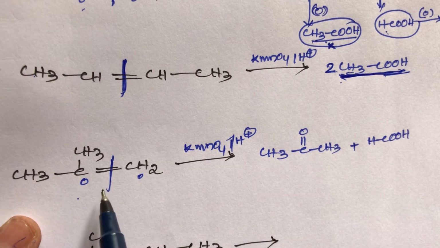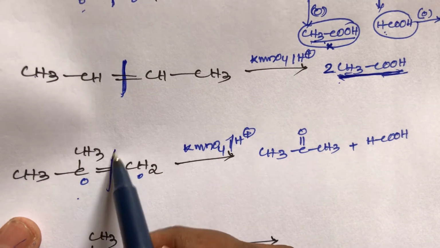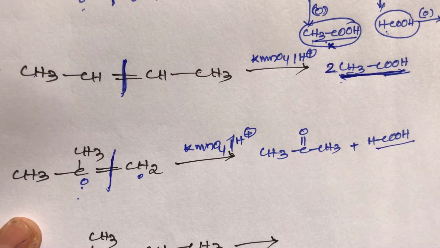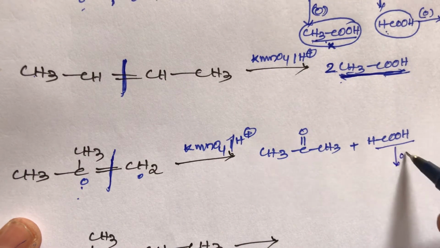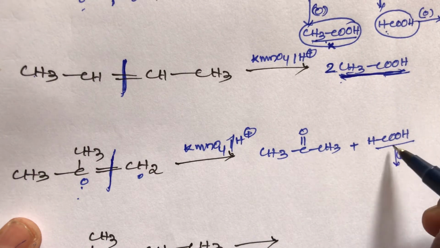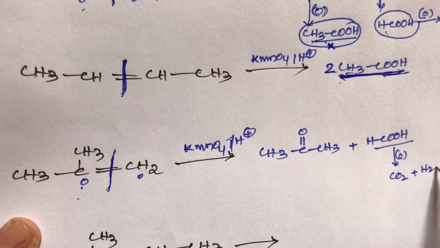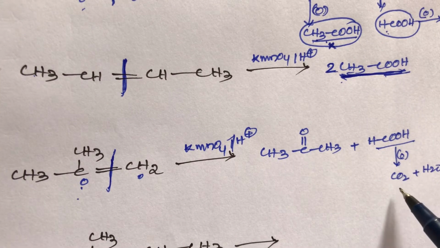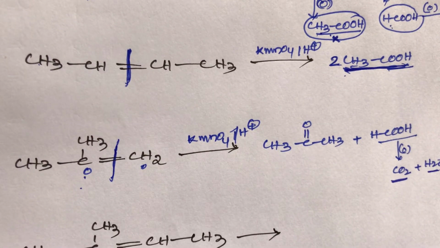When an unsymmetrical alkene reacts with KMnO4 in the presence of acidic hydrogen, there is bond cleavage, put one oxygen here, that is acetone, and the other one is acid. This formic acid again on oxidation, being unstable, gives CO2 plus water. Formic acid oxidation with KMnO4 gives carbon dioxide plus water. This is also very important, students.